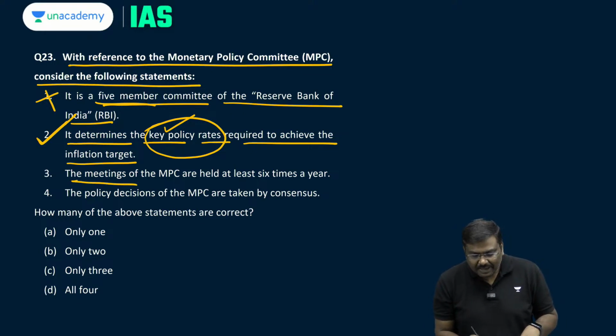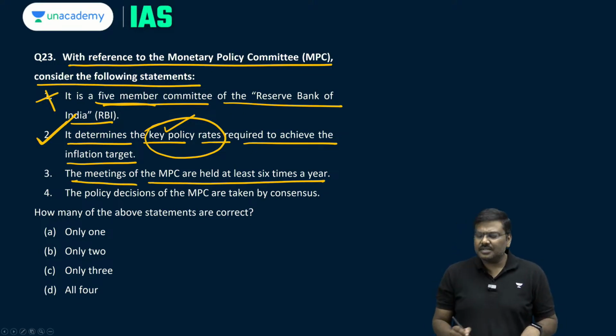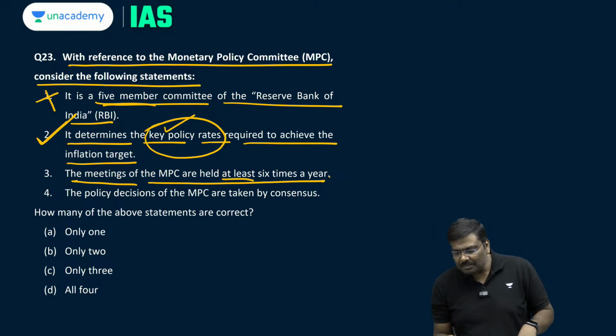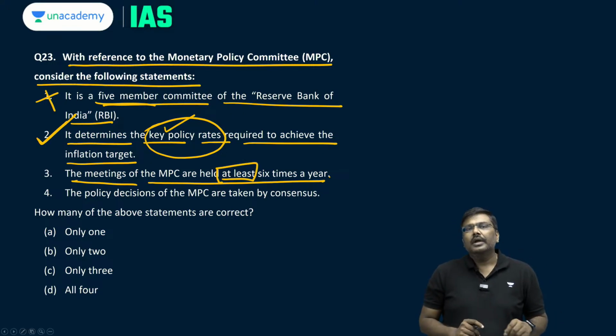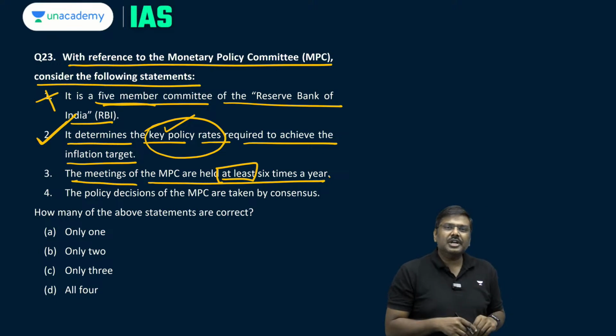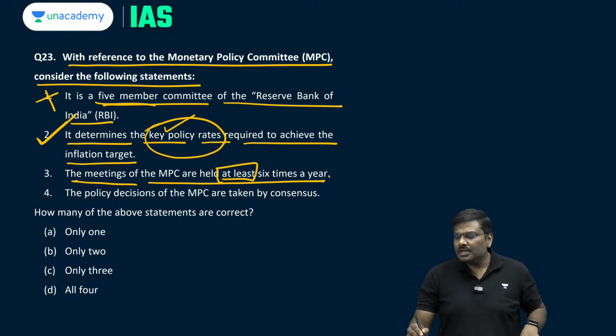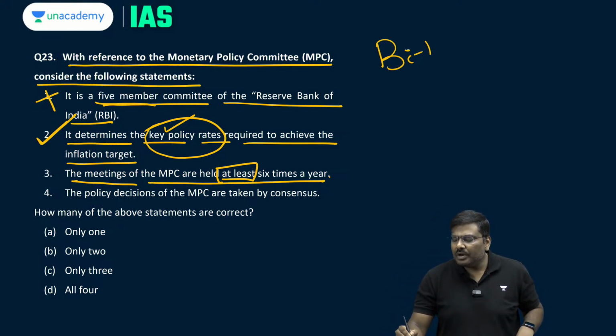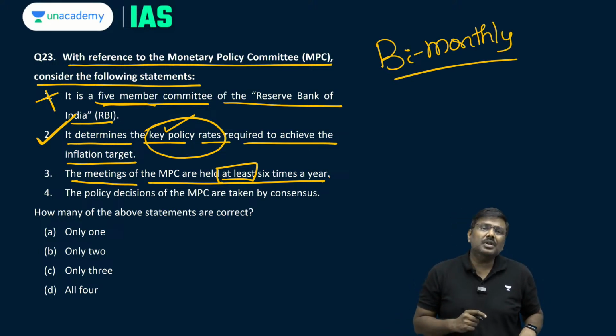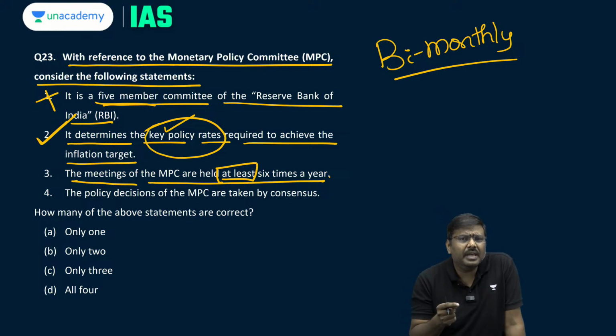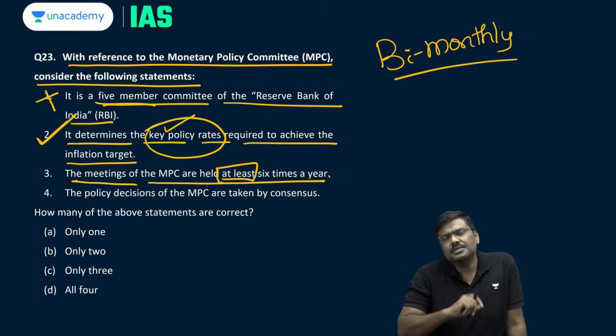Third one, the meetings of MPC are held at least 6 times in a year. Underline the term at least. Why? If the term at least is not mentioned, currently we are following a policy called bi-monthly monetary policy. Bi-monthly essentially means once every 2 months.